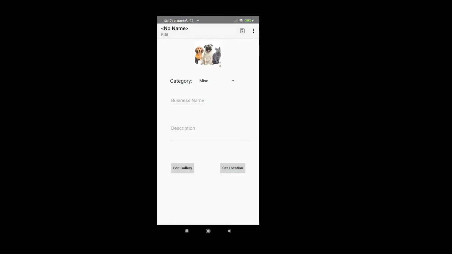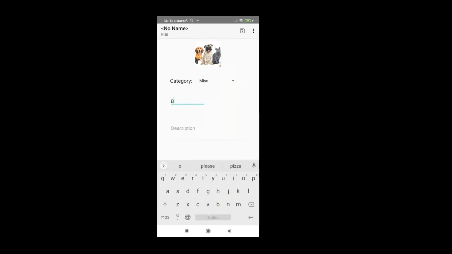Let's say that I want a pet store. We'll check the categories and we can see that no category fits my business description, which makes it a miscellaneous business. Let's call it Pets for All, and as a description, we give pets to homes who will welcome them.